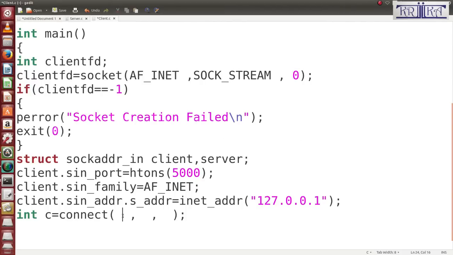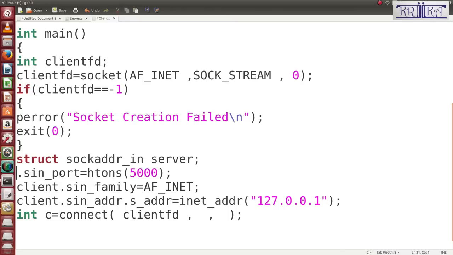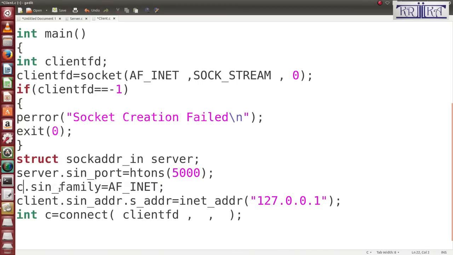Own FD means what? Not the client variable. And who will it connect to? It will connect to the server. Sorry, here you do not use the client variable. Here you use the server, because you want to connect to the server. So here you will pass the server.